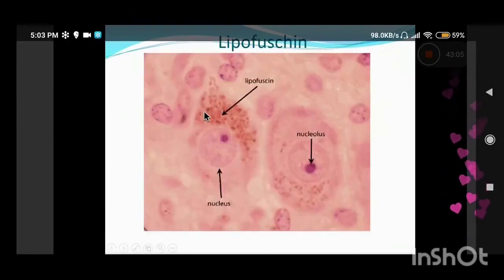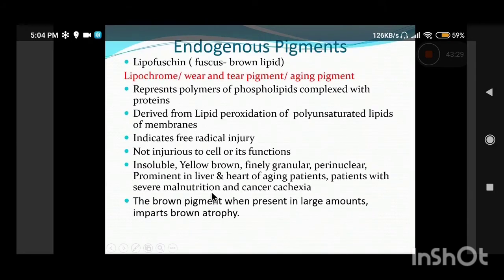Can you make out? This is a yellowish brown golden pigment, and it is classically perinuclear. This is a hepatocyte, and it has a perinuclear location, the classical location, around the nucleus within the hepatocytes, and it is a wear and tear pigment. So it is seen more commonly with aging. It is very commonly seen in aging patients in the heart and liver.